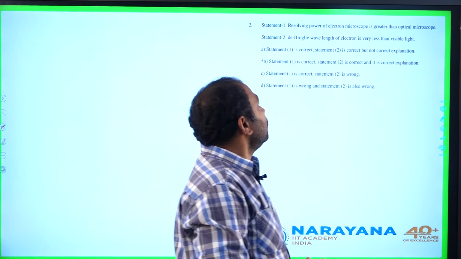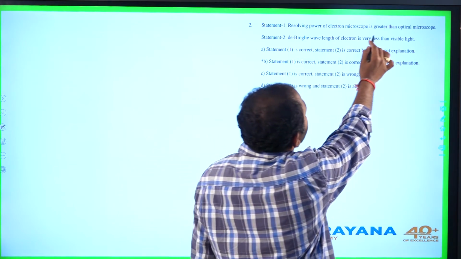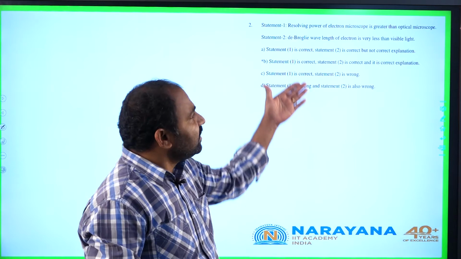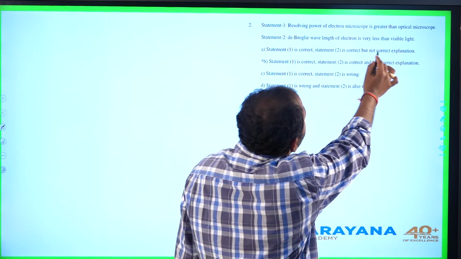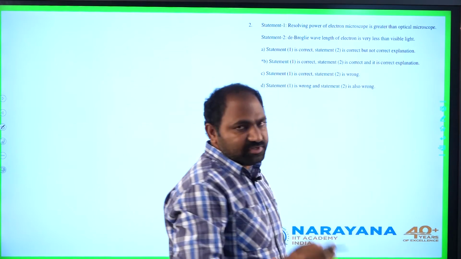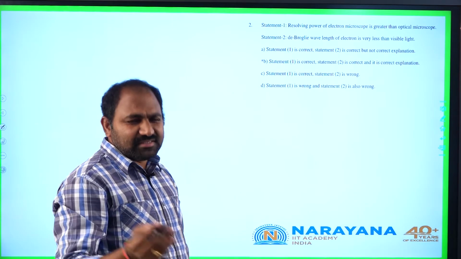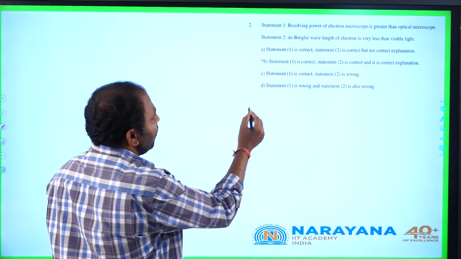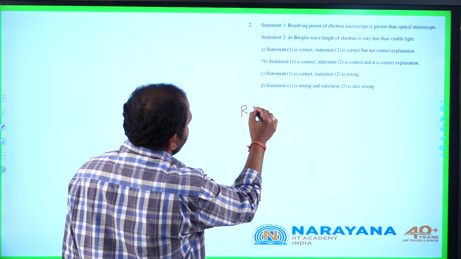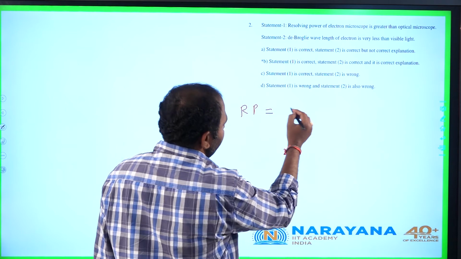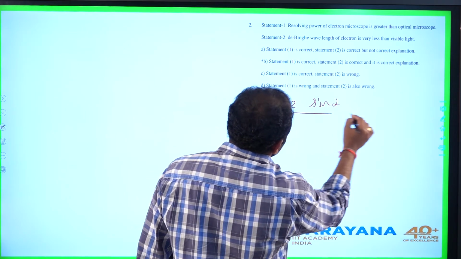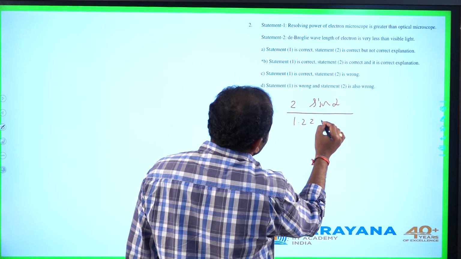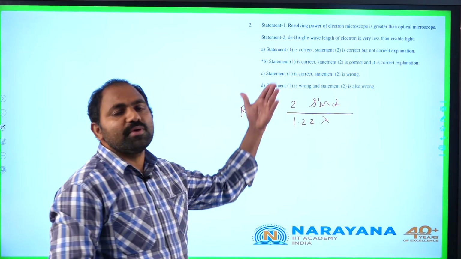Here it is an assertion reason type question. Statement 1 given is, resolving power of electron microscope is greater than optical microscope. Second statement, de Broglie wavelength of electron is very less than visible light. We know that the general expression for resolving power of microscope is resolving power equal to 2 times sin alpha by 1.22 lambda, where alpha is numerical aperture.